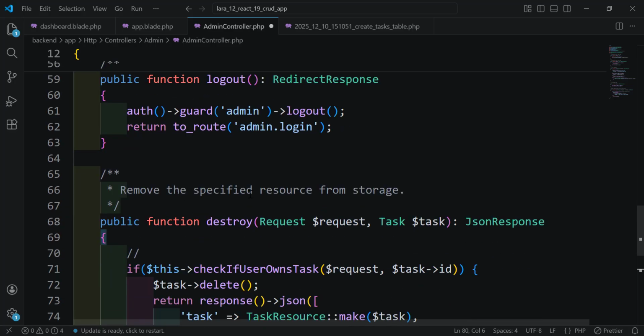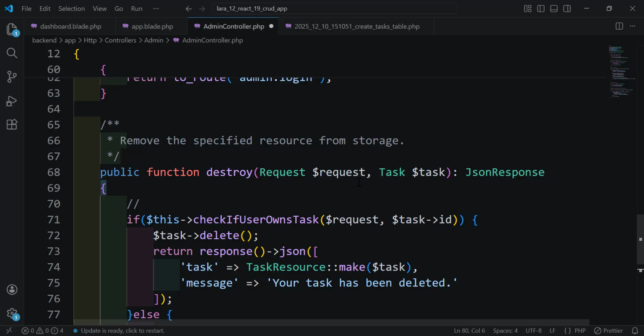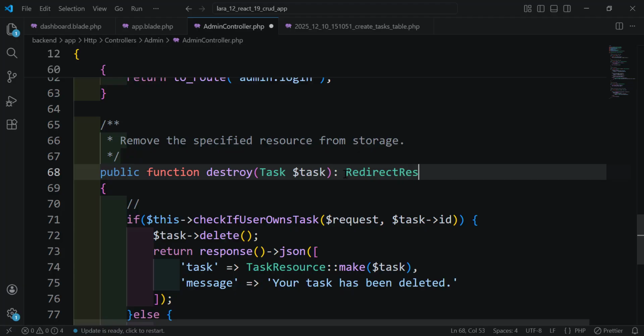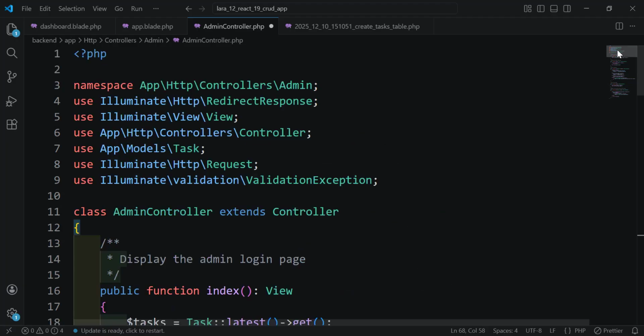For me, I will use only the admin controller. So here we will receive the task, without using the request. And here the response will be redirect response. I think I have already imported the redirect response. Okay, it's here.